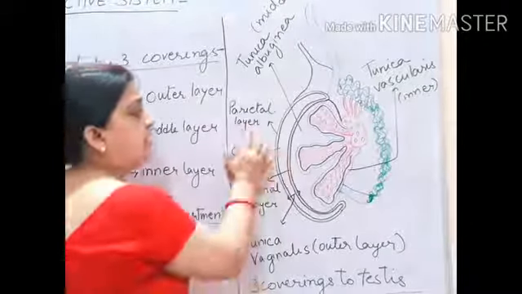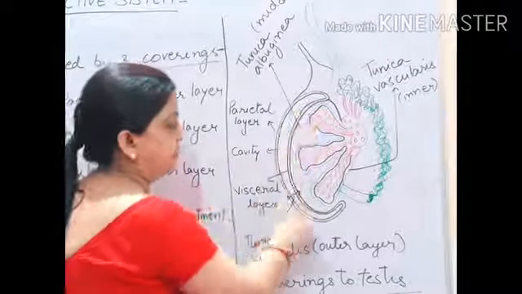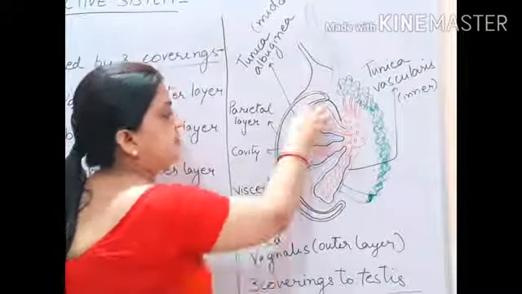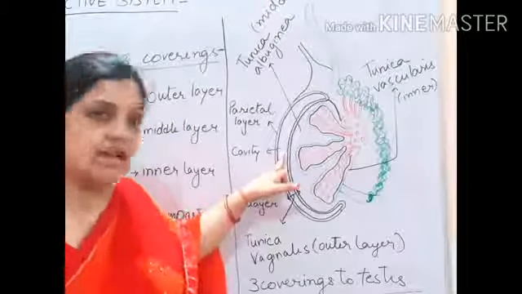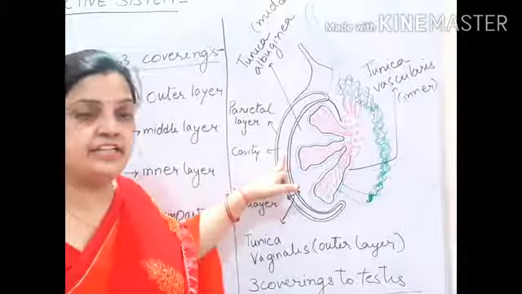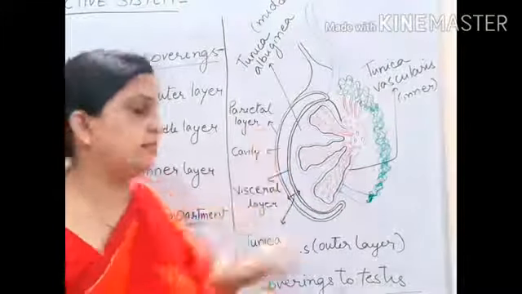Now, after the parietal layer, you can see that I have drawn a cavity over here. This cavity is present in between the parietal layer and the inner part.